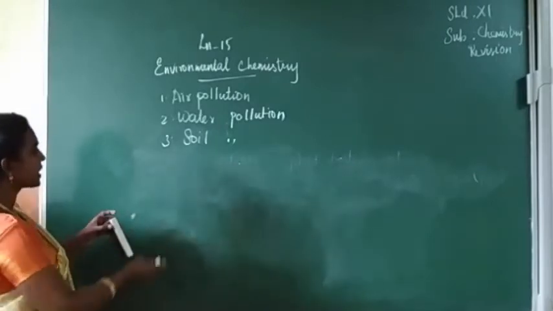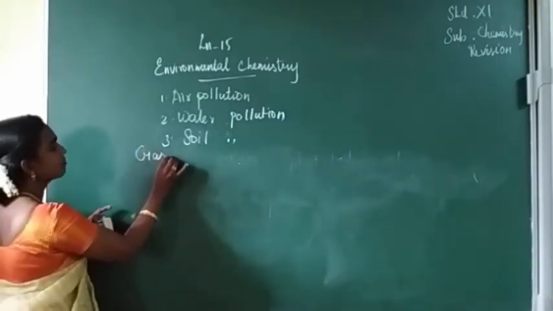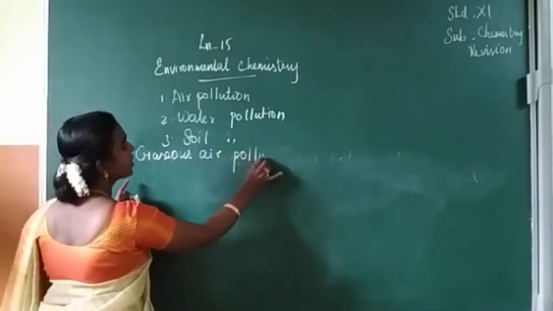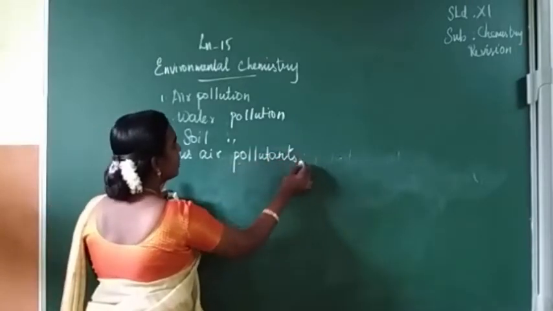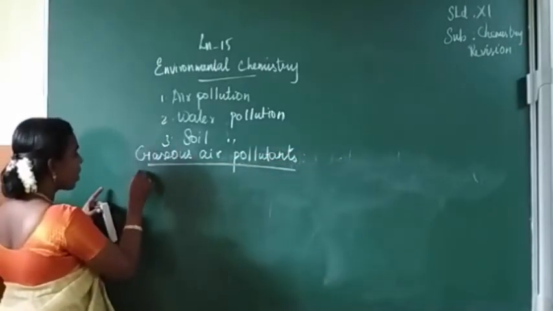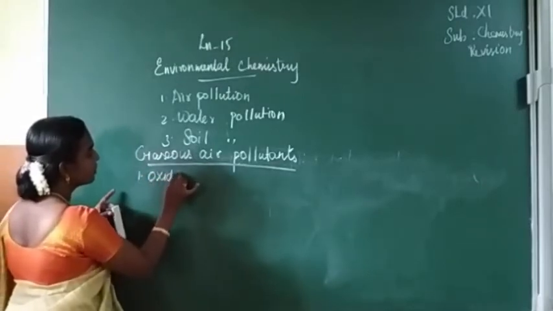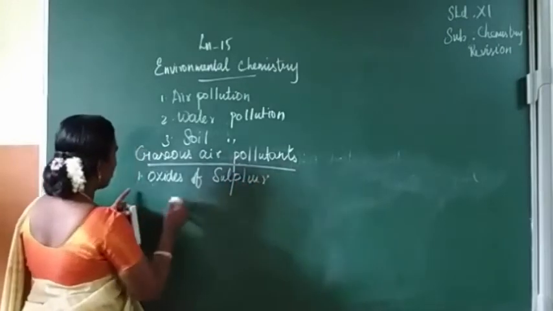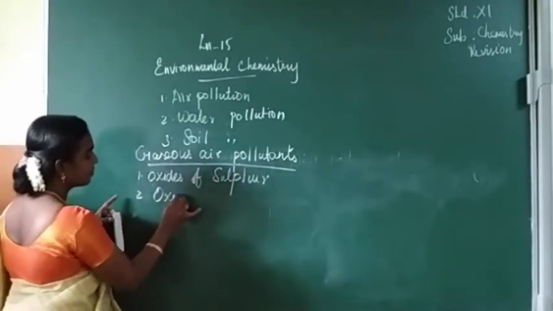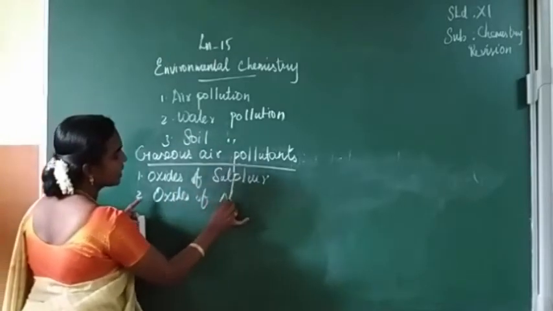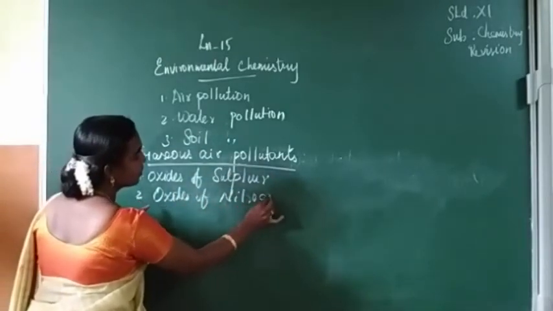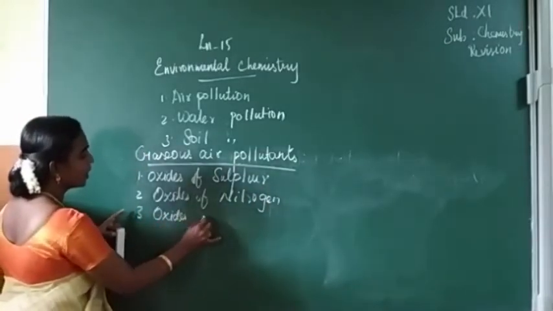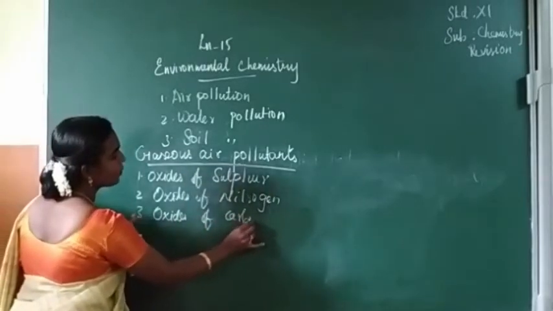Under gaseous air pollutants, first is oxides of sulfur, second is oxides of nitrogen, third one is oxides of carbon, and hydrocarbons.